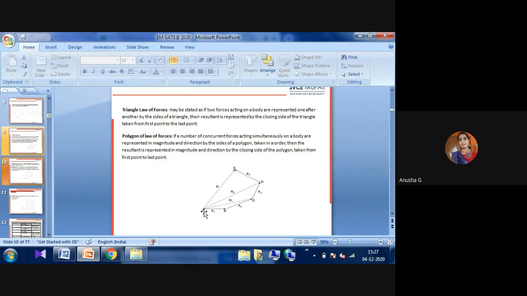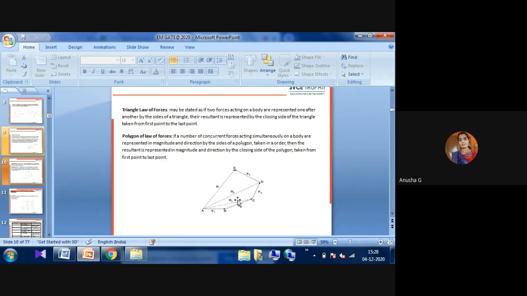Suppose you are taking point A. A to B is one force, and A to C is another force. Whatever the closing side is, C to B, that force is the resultant by the triangle law of forces. So this is one of the methods of finding the resultant. That is the triangle law of forces.